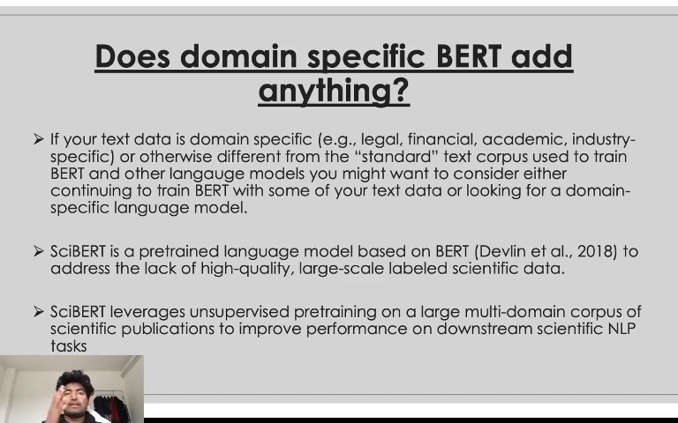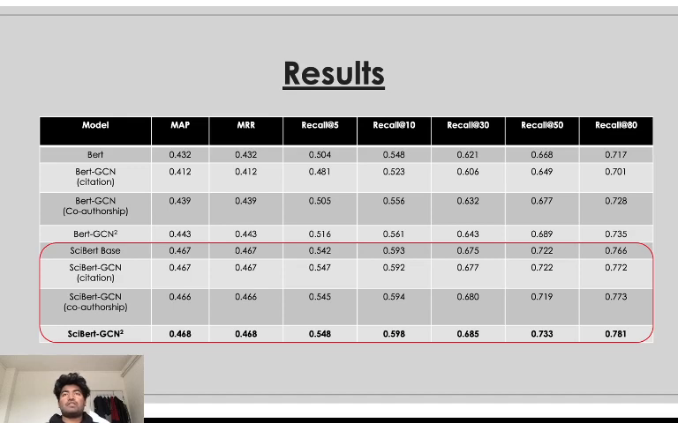SciBERT is a pre-trained language model based on BERT to address the lack of high quality large scale scientific data. So what does SciBERT do? It leverages unsupervised pre-training on a large multi-domain corpus of scientific publications to improve performance on downstream NLP tasks. So we followed the same model as we discussed before, and the results on the SciBERT were actually very promising. It managed to beat all the scores that we got before, and it's currently the state of the art result.